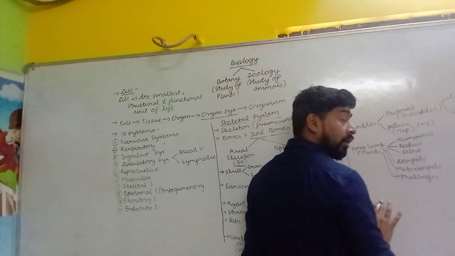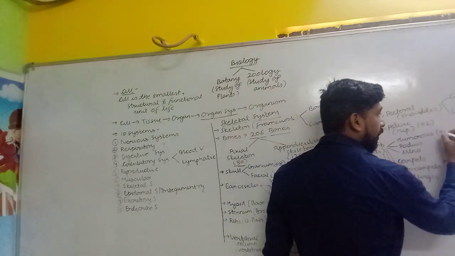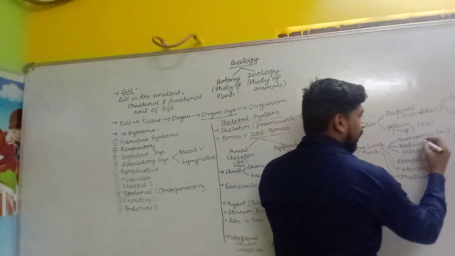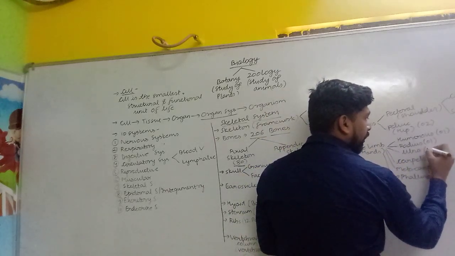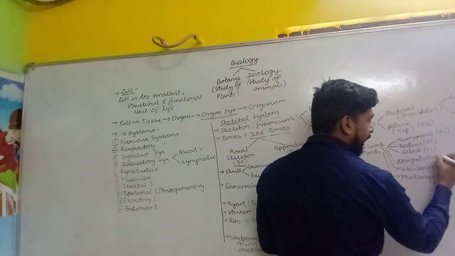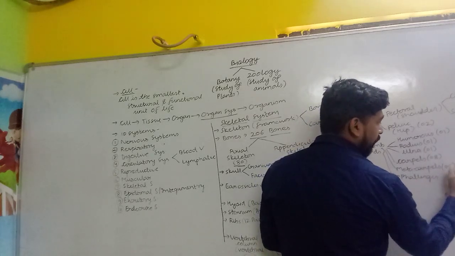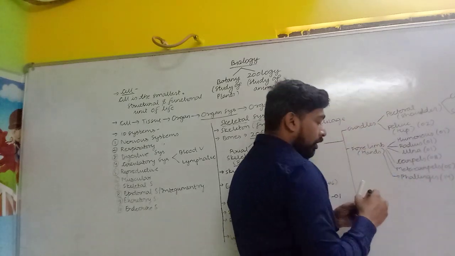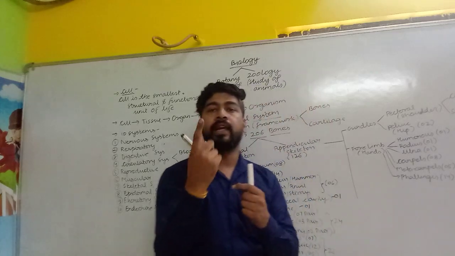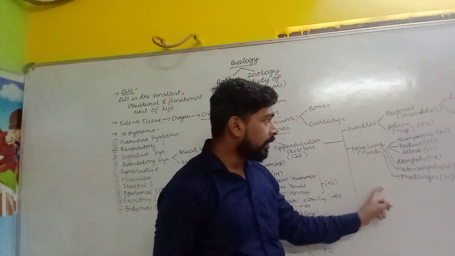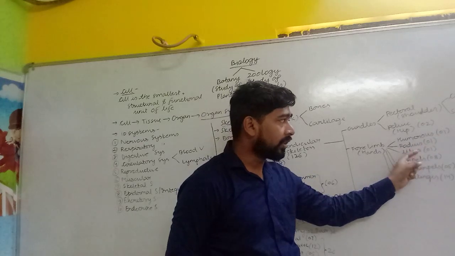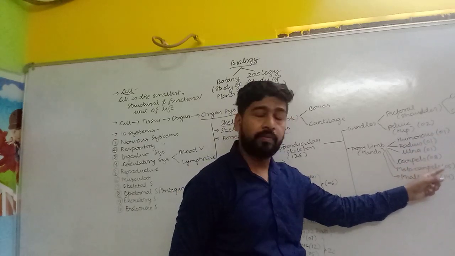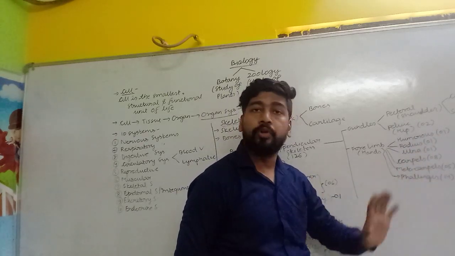So if we are discussing its number, then humerus is 1 in number, as you are able to check. Radius is 1, ulna is also 1, carpals are 8, metacarpals are 5, whereas phalanges are 14. So how many bones are there in our single hand? Total 30. Now you can calculate. 1 plus 1, 2, 2 plus 8, 11, 11 plus 5, 16 and 16 plus 14, 30.